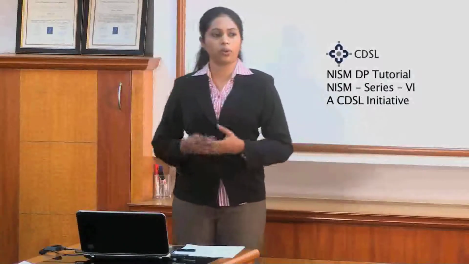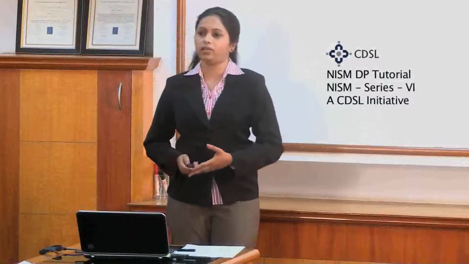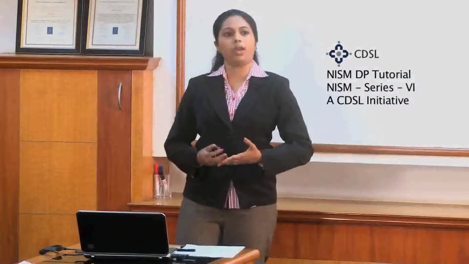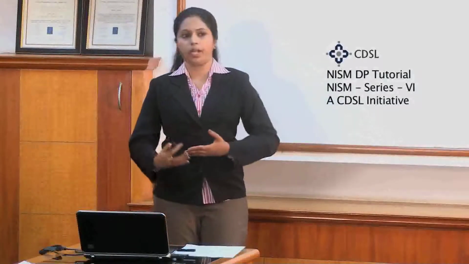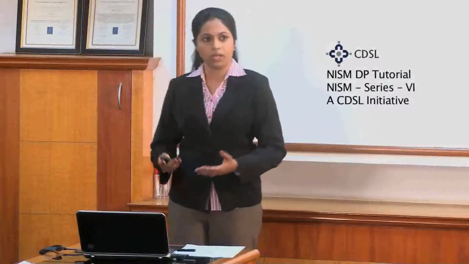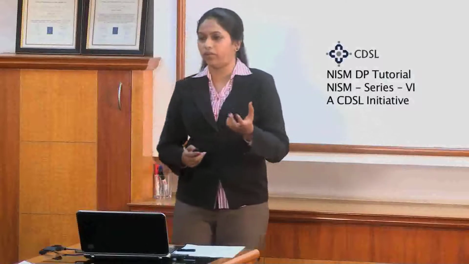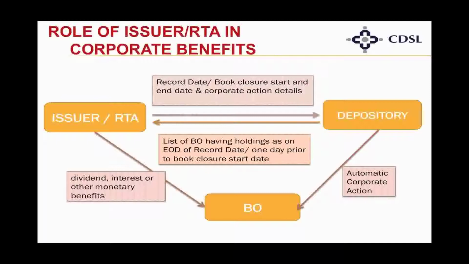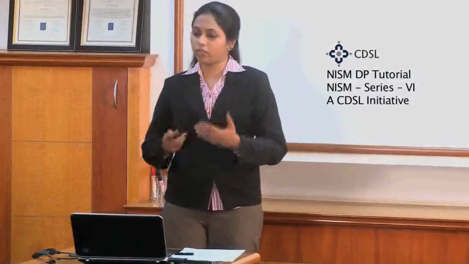So, what is the role of the issuer or RTA in the case of corporate benefits? The issuer or RTA tells the depository that, okay, on 10th of April I will be giving bonus shares to all my customers. That is called a record date, the date on which the corporate actions are to be given. This record date is informed to the depository, that on the 10th whoever is the beneficial owner will receive the corporate action.